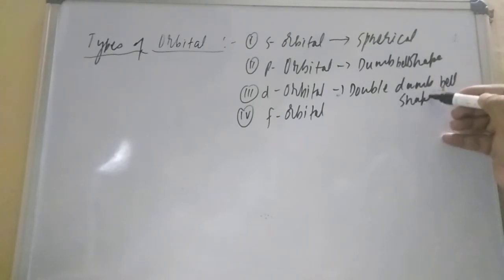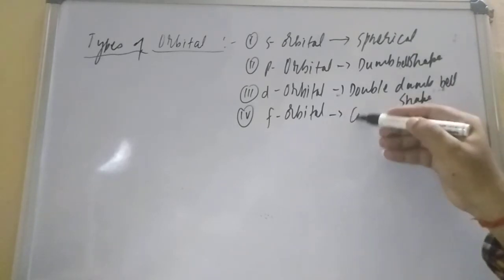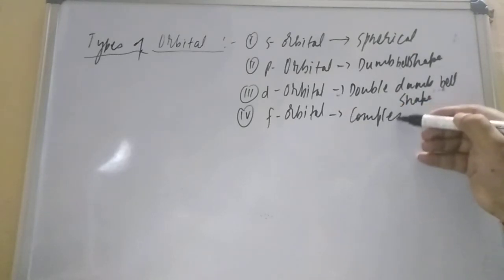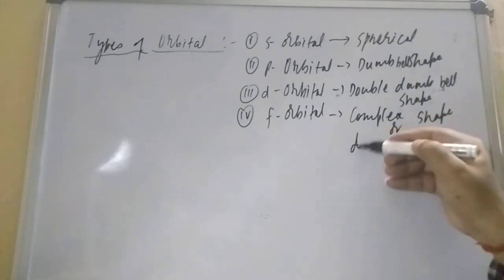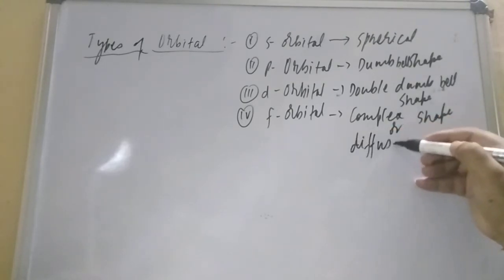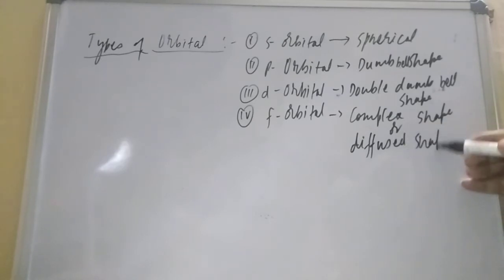And when you are talking about the f orbital, it is the complex shape, or another name is diffuse shape. So we have to understand these four types of orbital.